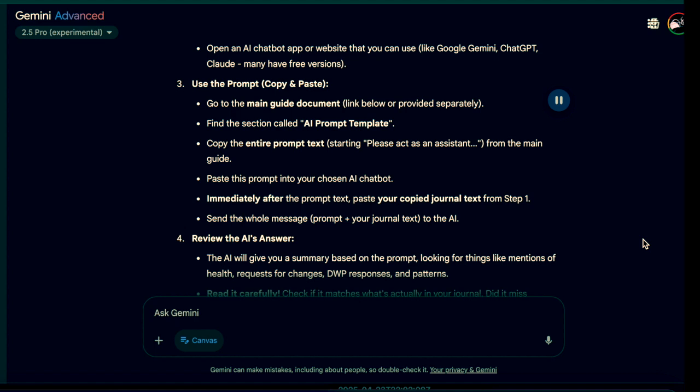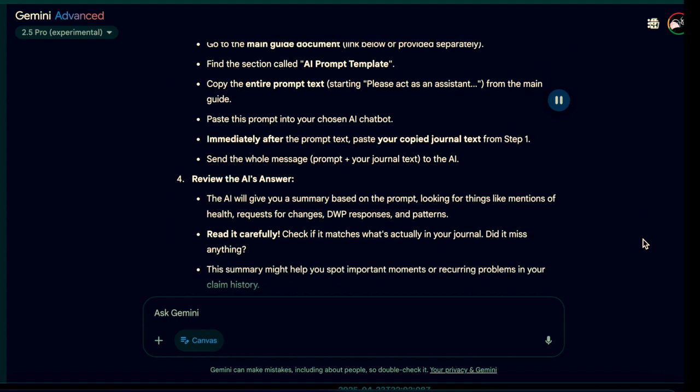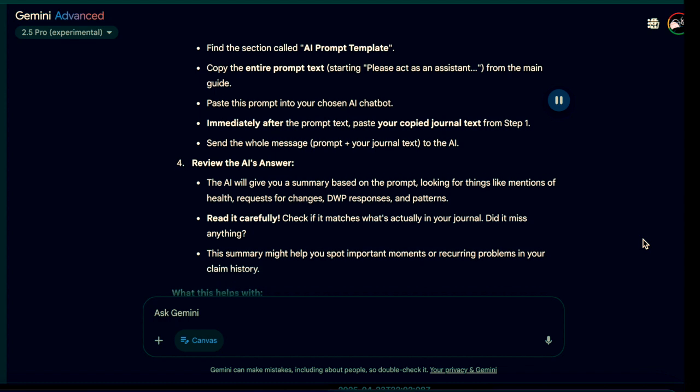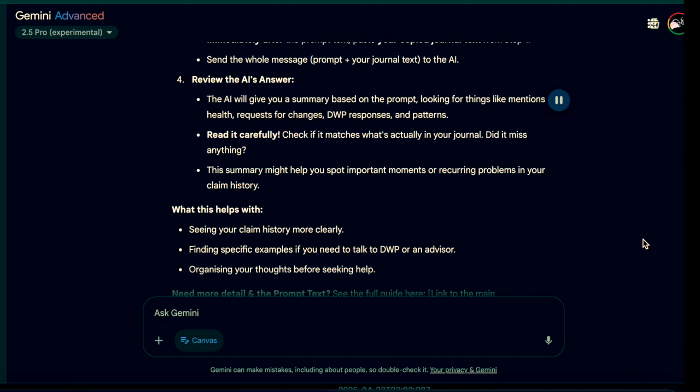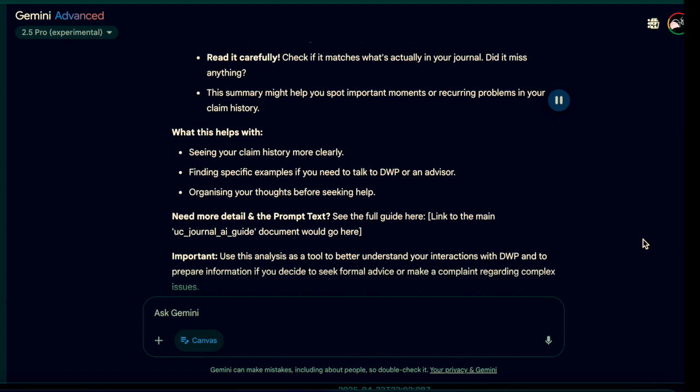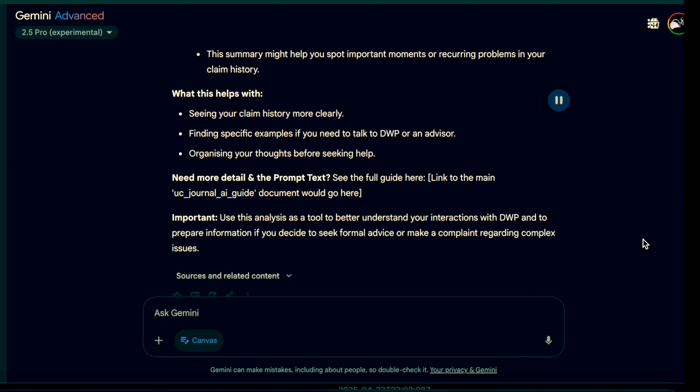4. Review the AI's answer. The AI will give you a summary based on the prompt, looking for things like mentions of health, requests for changes, DWP responses, and patterns. Read it carefully. Check if it matches what's actually in your journal. Did it miss anything? This summary might help you spot important moments or recurring problems in your claim history. What this helps with: seeing your claim history more clearly, finding specific examples if you need to talk to DWP or an advisor, organizing your thoughts before seeking help.